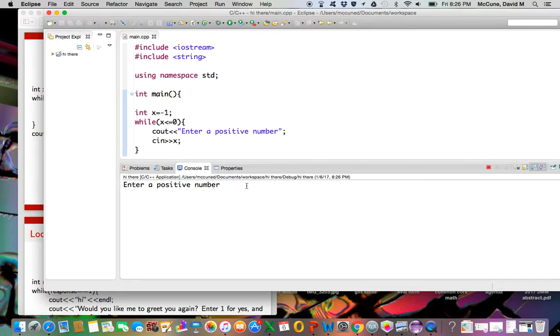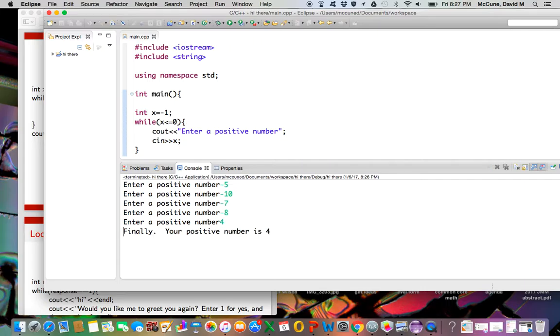Okay, so enter a positive number, -5. Enter a positive number, -10, -7, -8. Okay, it will keep doing this until I enter a positive number. So now if I enter 4, it says finally, the thing you gave me was 4.